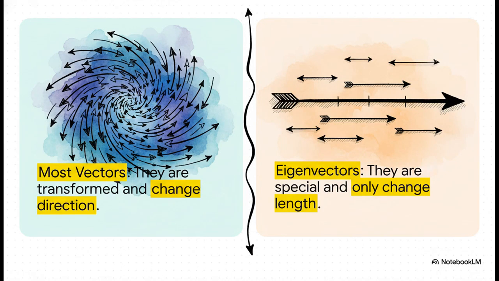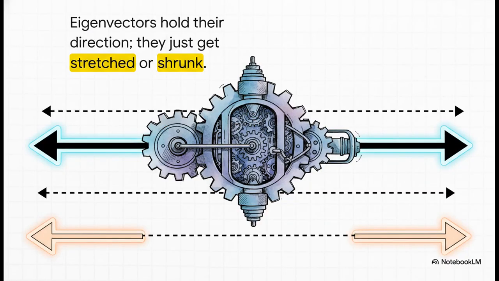So while most vectors are getting spun around and sent in all sorts of new directions, there's this exclusive club of vectors. These are the eigenvectors. They are special because they're incredibly stubborn. They resist this change in direction. See, when an eigenvector gets hit by the matrix, it stays right on its original line. It doesn't get knocked off course at all. The only thing that changes is its length. It just gets stretched or maybe shrunk. This direction is invariant. It's fundamental to the matrix.